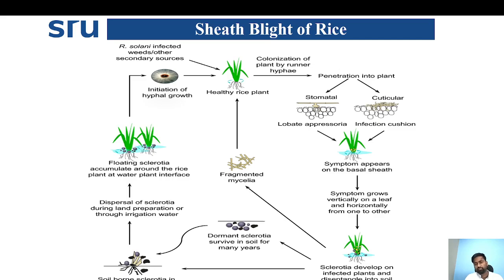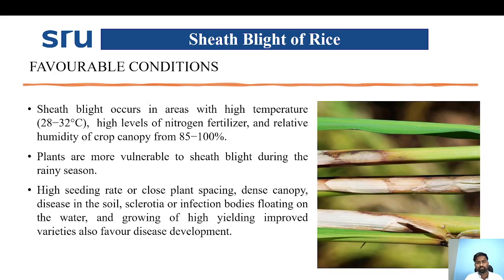Then these floating sclerotia are again released into the water, and they are carried from one field to another through irrigation water. So mainly the fungus survives by production of dormant macrosclerotia. So this is regarding the disease cycle of sheath blight of rice.